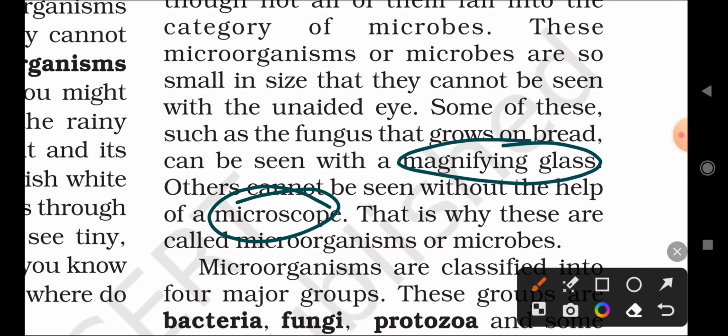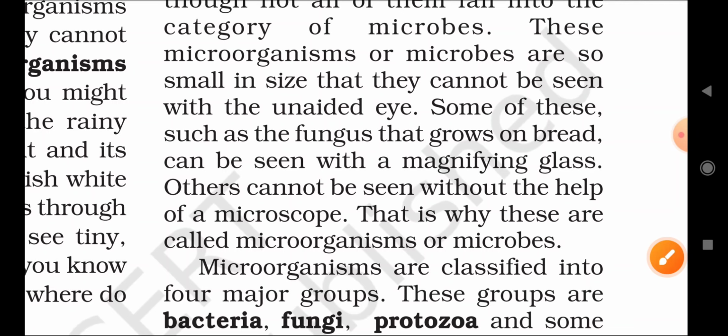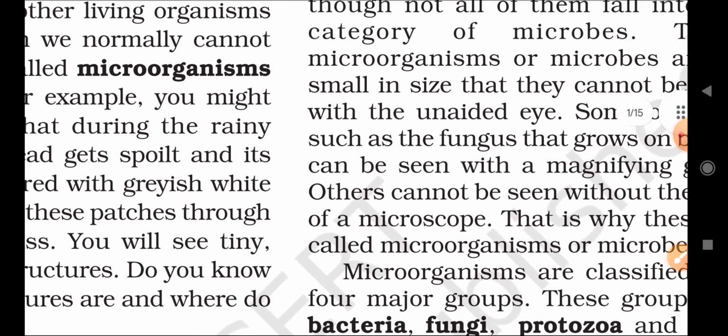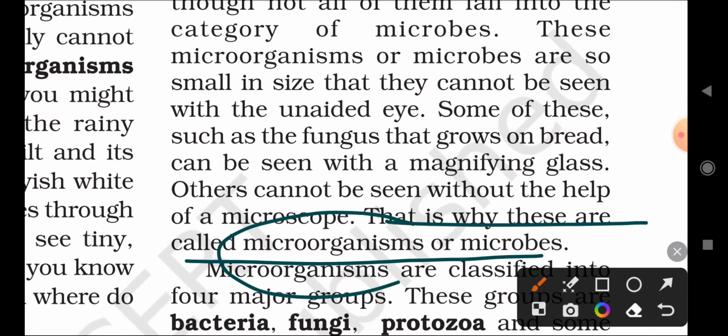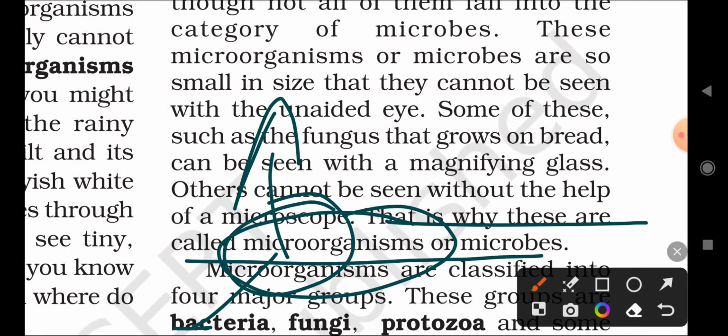Okay, so that is why these organisms are also called microscopic organisms, because they are only seen with what? Microscope. That is why they are called microscopic organisms or microbes. Why they are called microorganisms means they are organisms which are so small, they are only seen with the microscope, so they are called as what? Microorganisms.